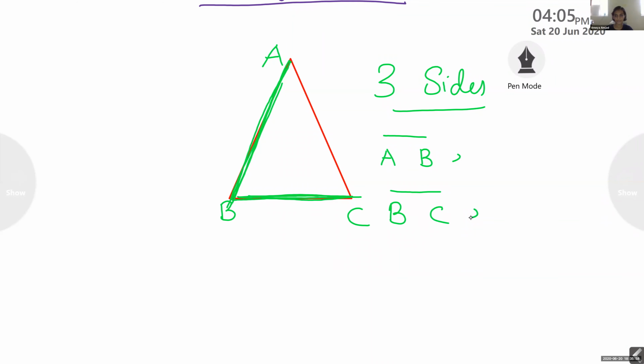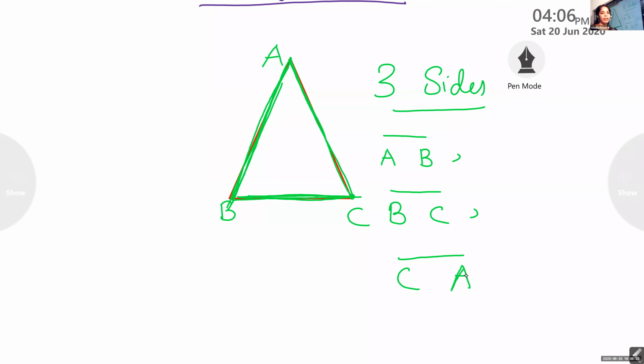Okay. Then we stopped at C, right? Yes, ma'am. Next line segment is this. Line segment CA. Line segment CA or line segment AC, both are same, because we can tell a line segment in reverse also, right? AB and BA. So line segment CA and line segment AC, both are correct. So how many sides are there for a triangle? Three sides are there for a triangle.